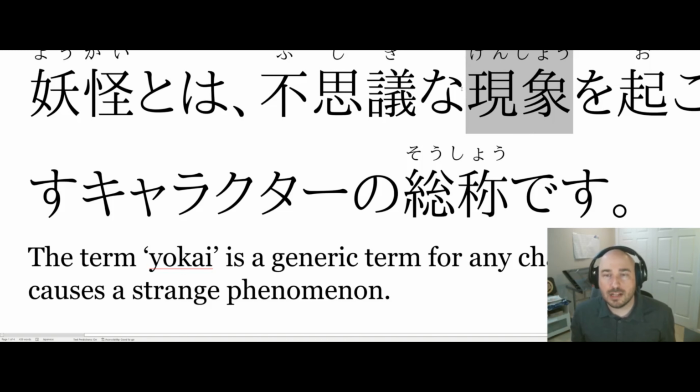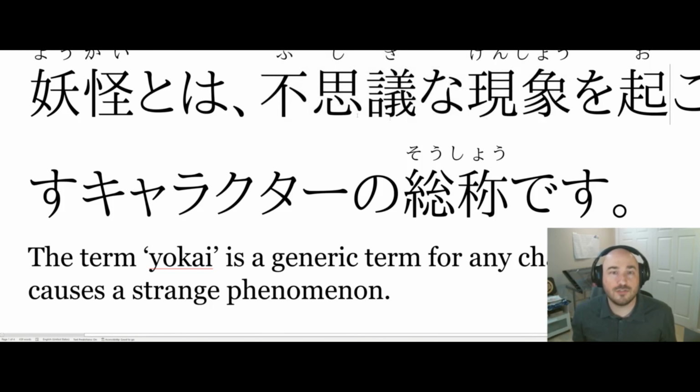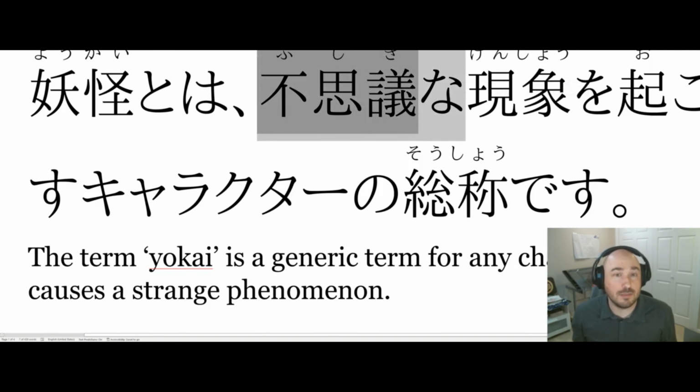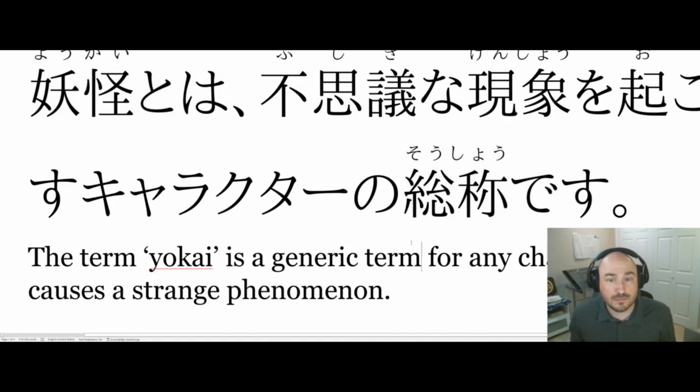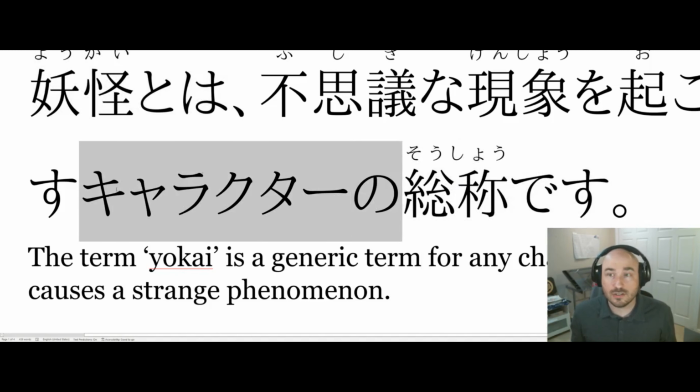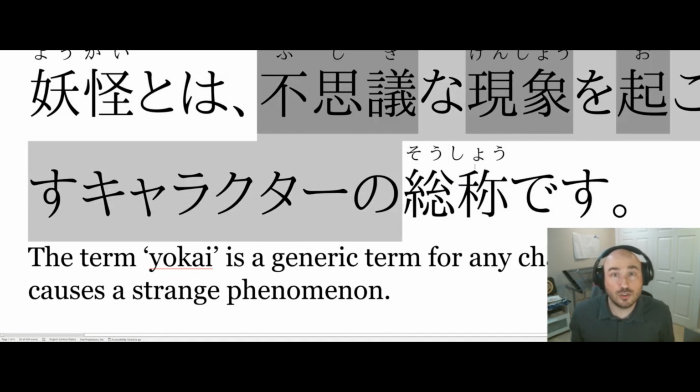And this phenomenon is being modified by this na adjective, fushigi. Fushigi, which my little Microsoft bubble keeps cutting off. Fushigi means strange, uncommon, not usual. So, speaking of yokai, the word yokai, when we say yokai, it is a generic term for characters who cause strange phenomenon.